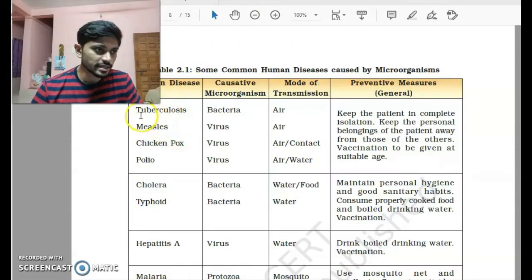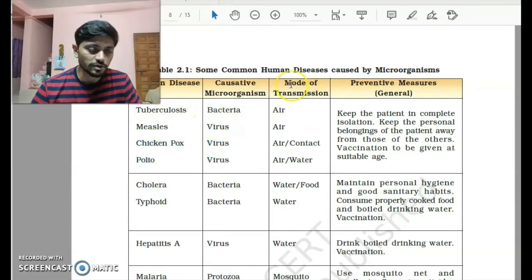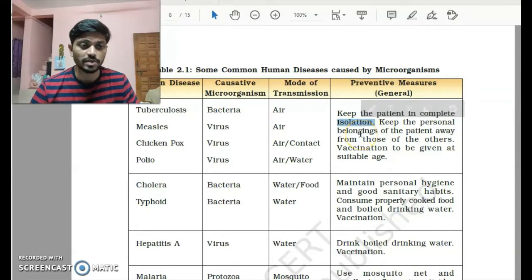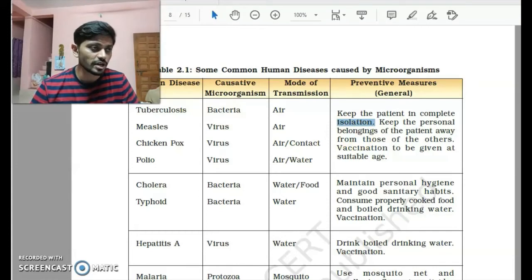Now, as you can see in this table, there are certain diseases, and there are causes given for the various diseases. Tuberculosis is caused because of bacteria, whereas measles, chickenpox, and polio are caused because of viruses. These are the common modes of transmission. Usually they are spread through air or contact or water. So what preventive measures can we take? As we mentioned, we should keep the patient in isolation, keep his belongings away from the other members of the family, and provide him with a vaccination so that he can get cured from this disease.